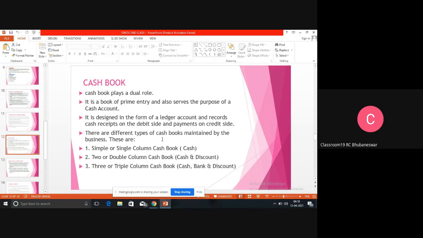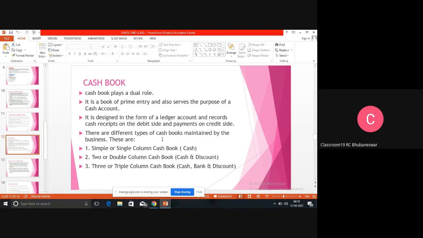In double column cash book, there is a cash account plus a discount account. That means on both sides of the account, there is discount received and discount paid. If we receive some discount, is it an income or a loss? It is income.